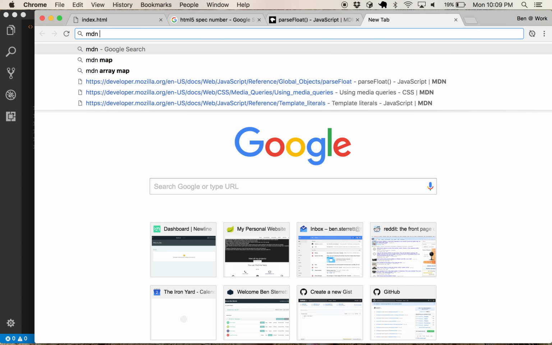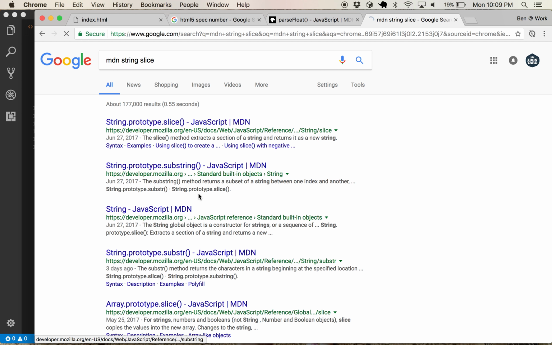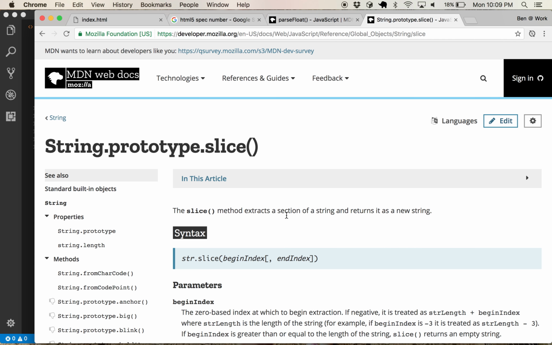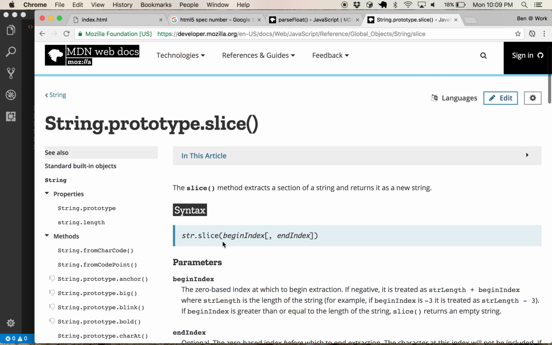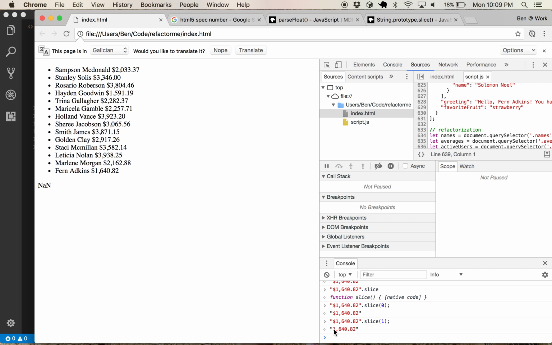So let's look up the MDN string slice, just to show you the documentation for slice. So the slice method extracts a section of the string and returns a new string. The begin index is required, and optionally you can specify the end index. Since I don't need to specify the end, I just specify the beginning. So when you do slice 1, it just trims off the first one. So let's see if this works.